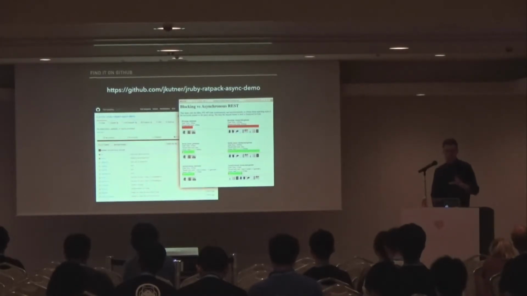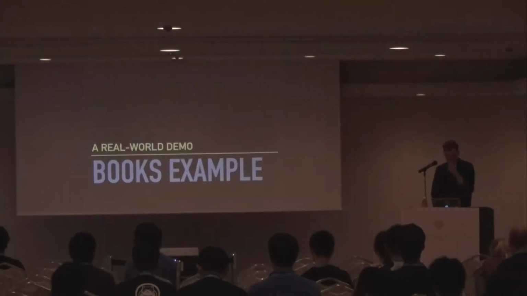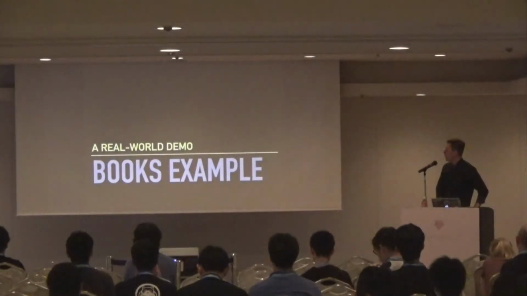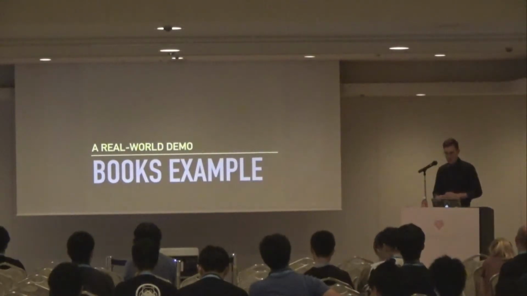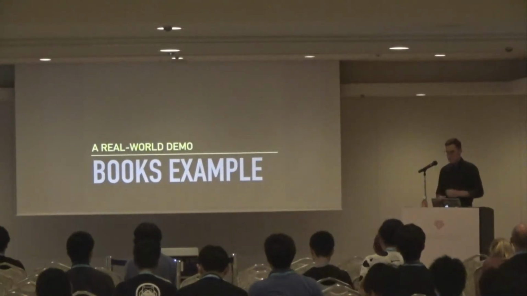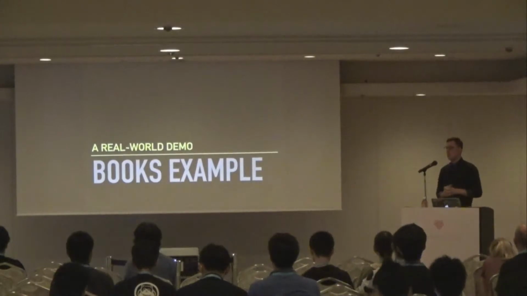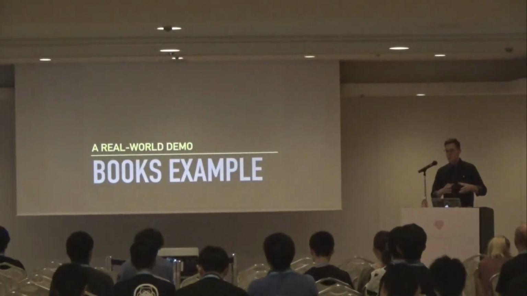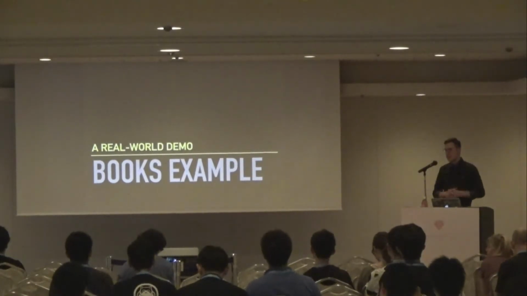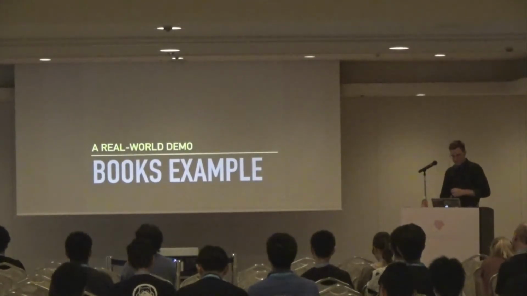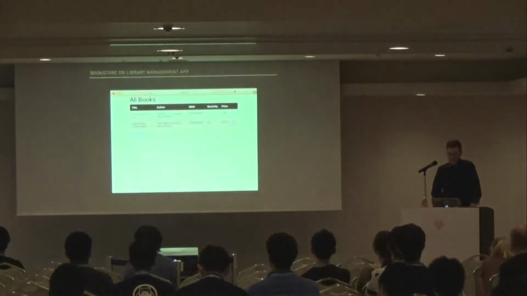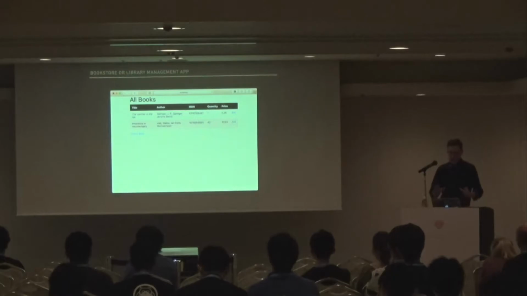But it's a very contrived example. It just demonstrates some basic functionality about using Ratpack. Now we'll move on to a more real-world-like example called the books example. This is actually an example that comes from the sort of official Ratpack repository. It's an example application that they maintain in a couple different languages, and I've ported it to JRuby. It is an application that simulates a bookstore or library management software.